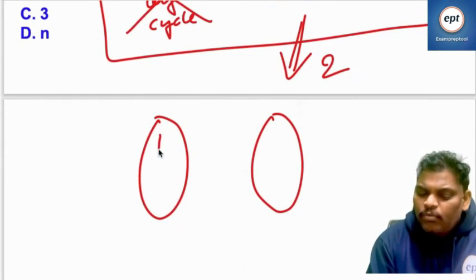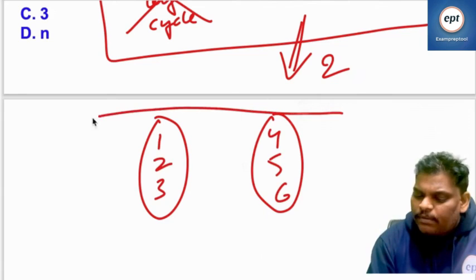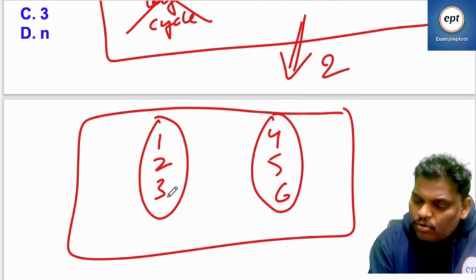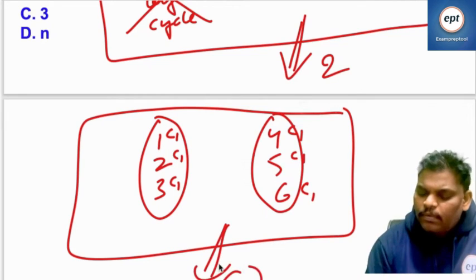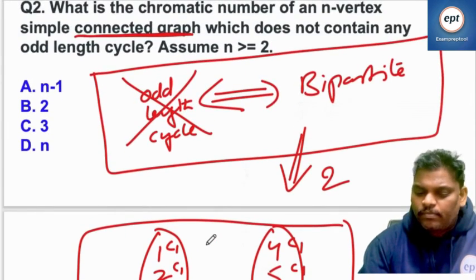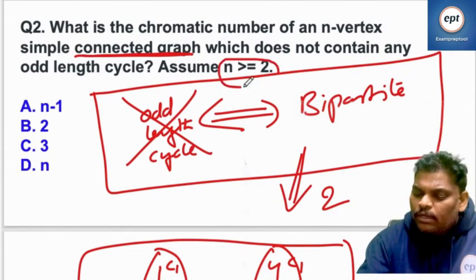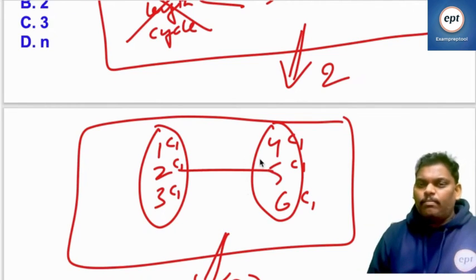Suppose assume that here are vertices 1, 2, 3, and here vertices 4, 5, 6. It is also bipartite, but it is not connected. So then chromatic number is going to be 1 only. So that is the reason he said connected, where number of vertices are 2 or more than 2. That means at least one edge is required. Then automatically two colors will come.